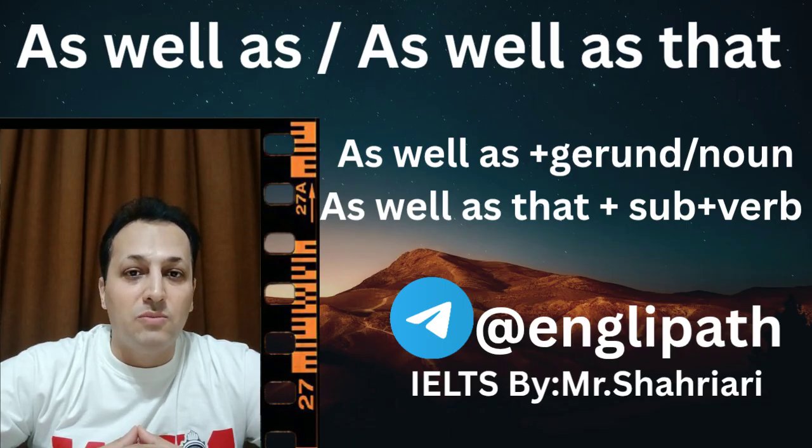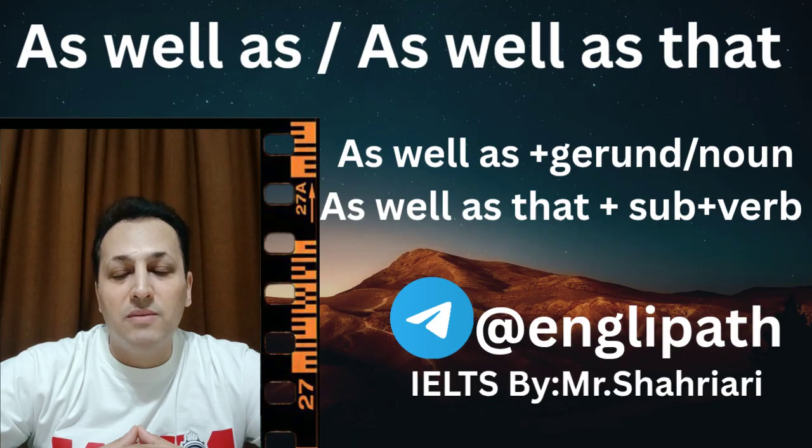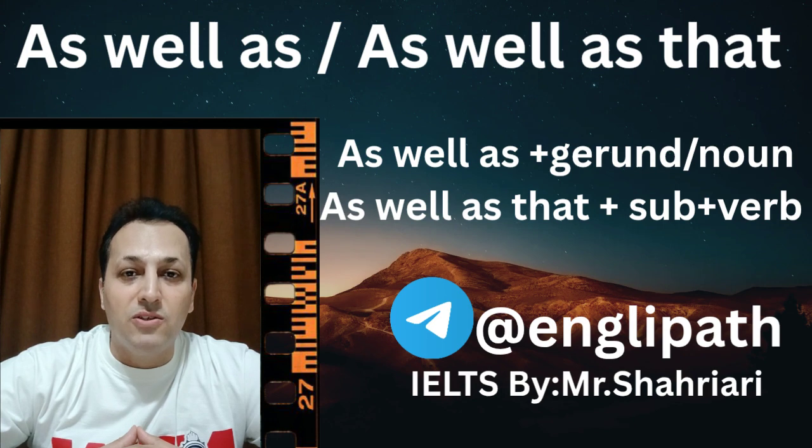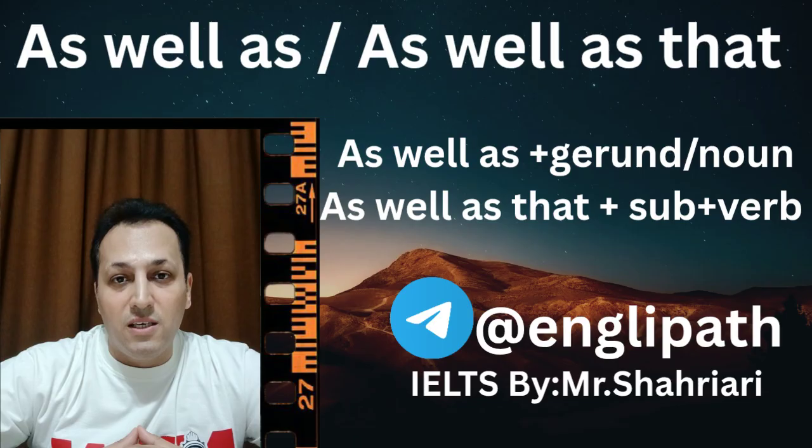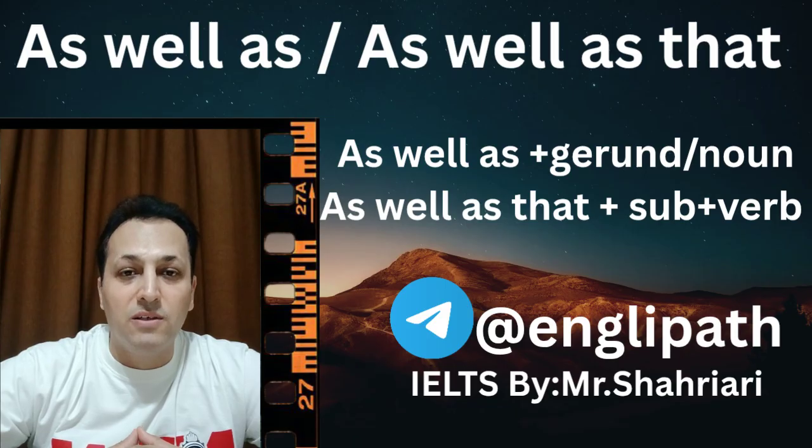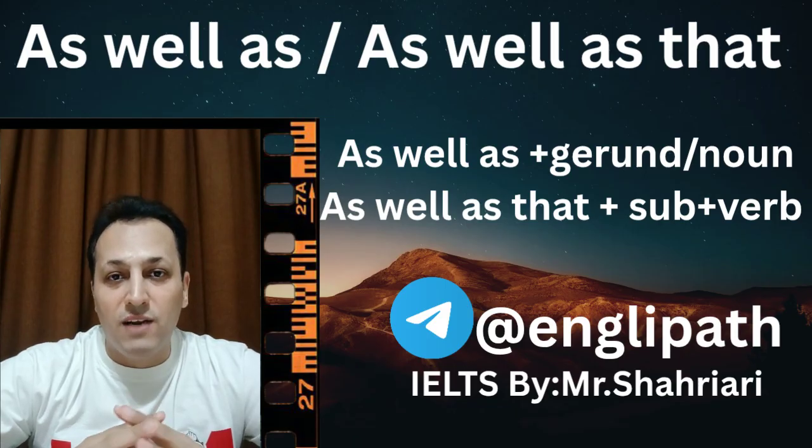But when it comes to punctuation, just bear in mind that if you use as well as right at the beginning of your statement, you need to use a comma after the first dependent clause. But in case you want to use it in the middle, there is no need to use any kind of punctuation. You can just say it quite flat.